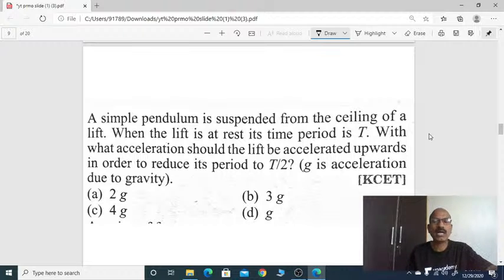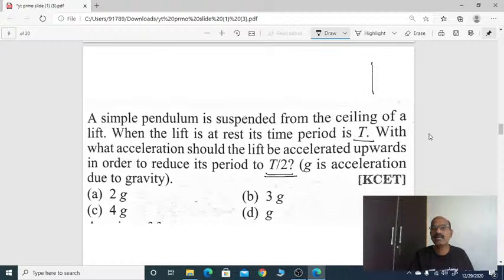A simple pendulum is suspended from the ceiling of a lift. When the lift is at rest, its time period is T. With what acceleration should the lift be accelerated upward in order to reduce its time period to T by 2? G is acceleration due to gravity. We all know the lift is moving upward. A simple pendulum is suspended from the ceiling of the lift.